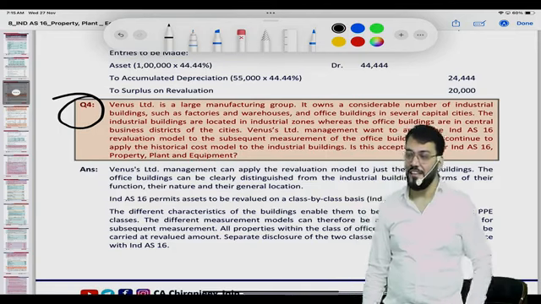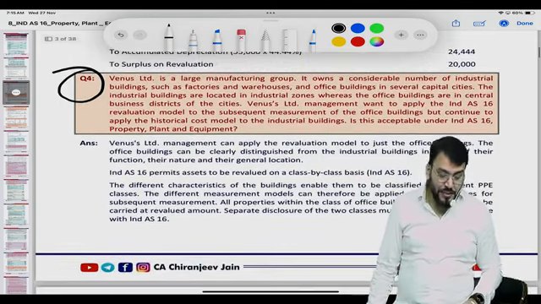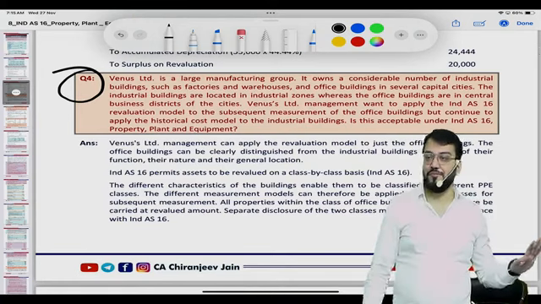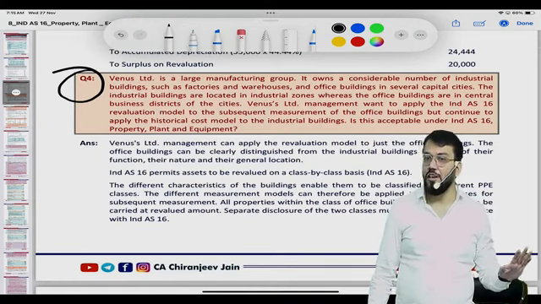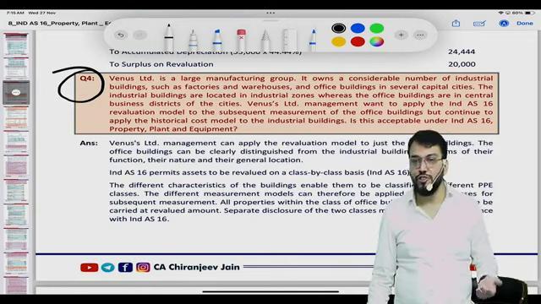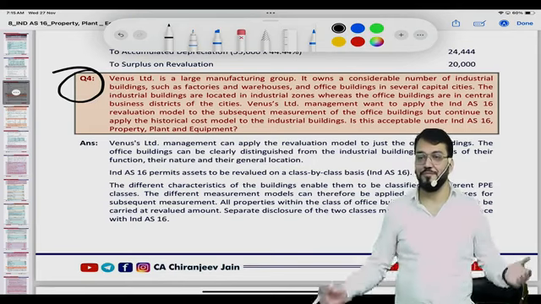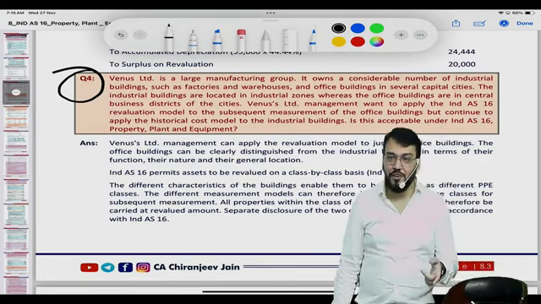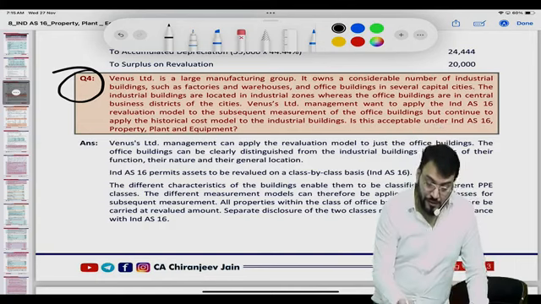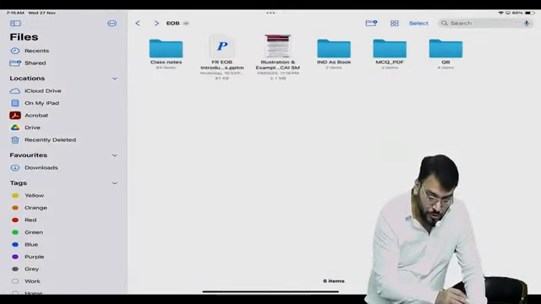I think this will help you, and this will cater to all types of students. Whether you want all questions, whether you do not want all questions, whether you want to go for 2 volumes, you can delete the questions. If you delete all the first category, it will become 2 volumes.